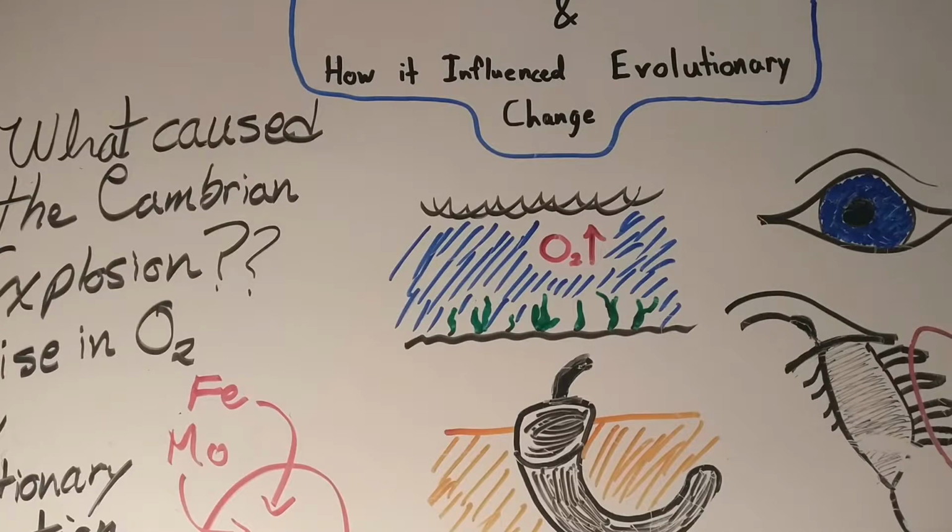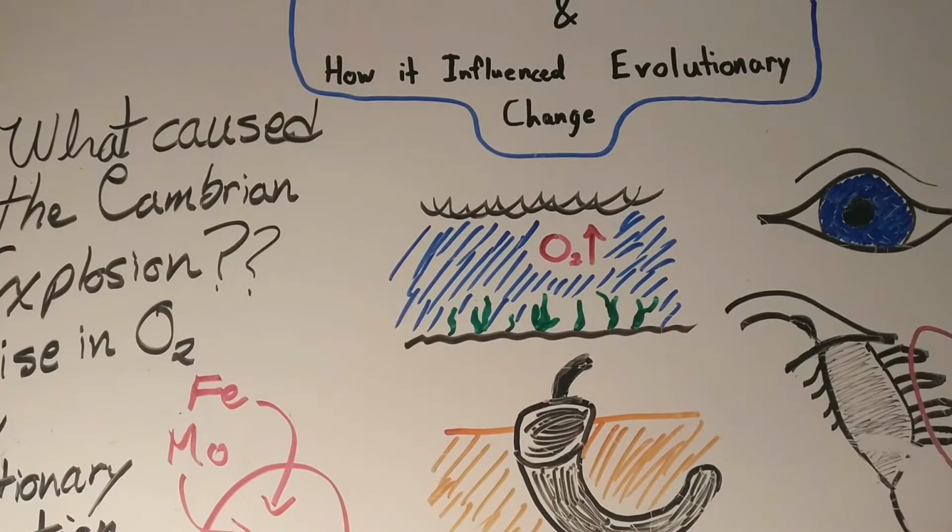Although the original cause of the Cambrian explosion is unknown, many scientists predict that it was because of a rise of oxygen in the ocean. We know that a lot of life during the Ediacaran period was using photosynthesis at that time. So that means they're going to create a lot of oxygen as a byproduct.